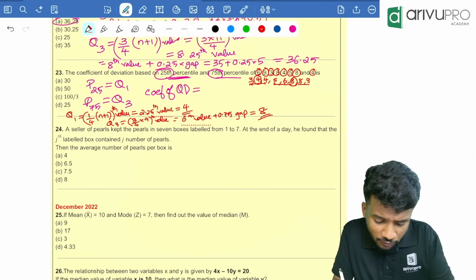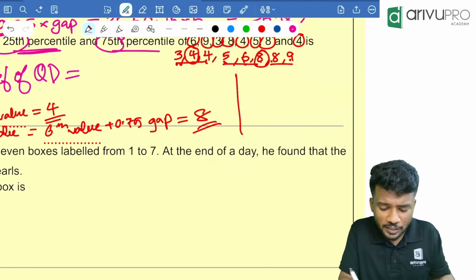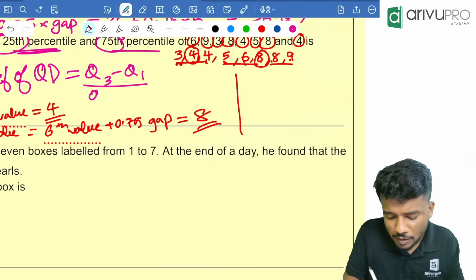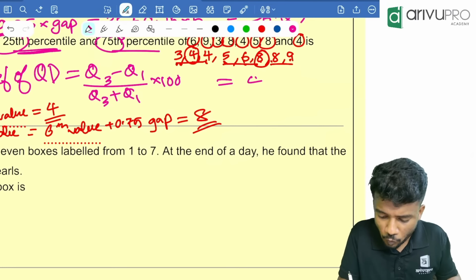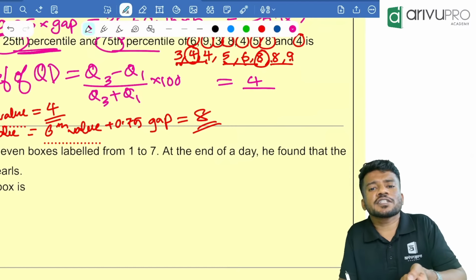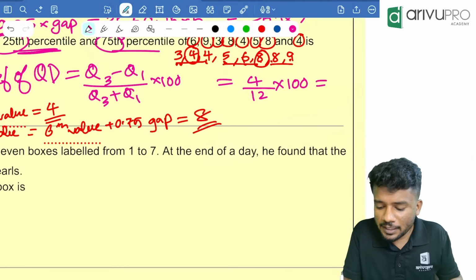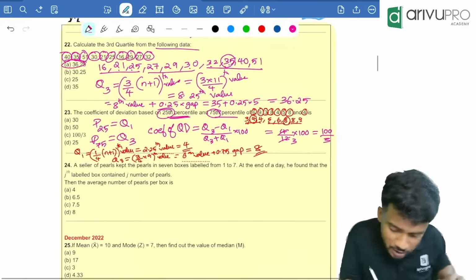Now can you find the coefficient of quartile deviation? Yes. That is Q3 minus Q1 divided by Q3 plus Q1, into 100. Q3 minus Q1 is 8 minus 4, which is 4, divided by 8 plus 4, which is 12. Then into 100, that is 400 by 12, which cancels to 100 by 3. Option C is your answer.